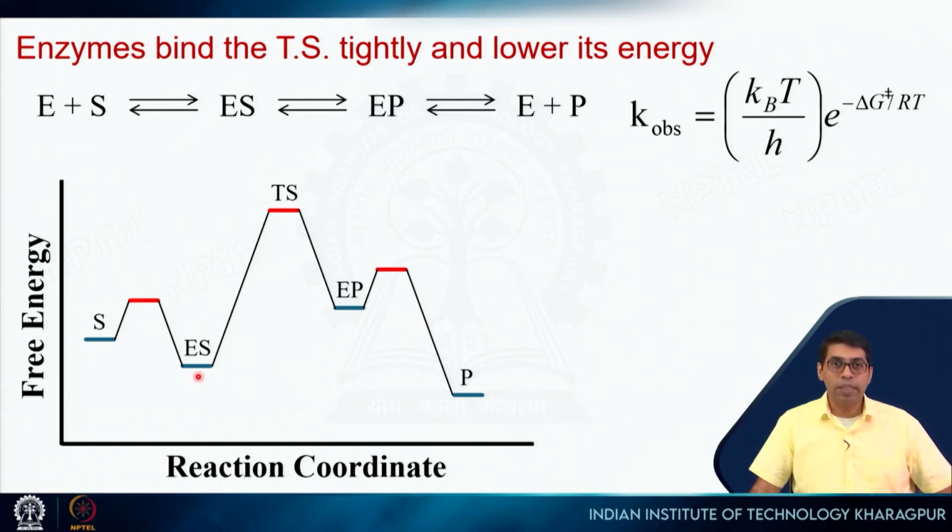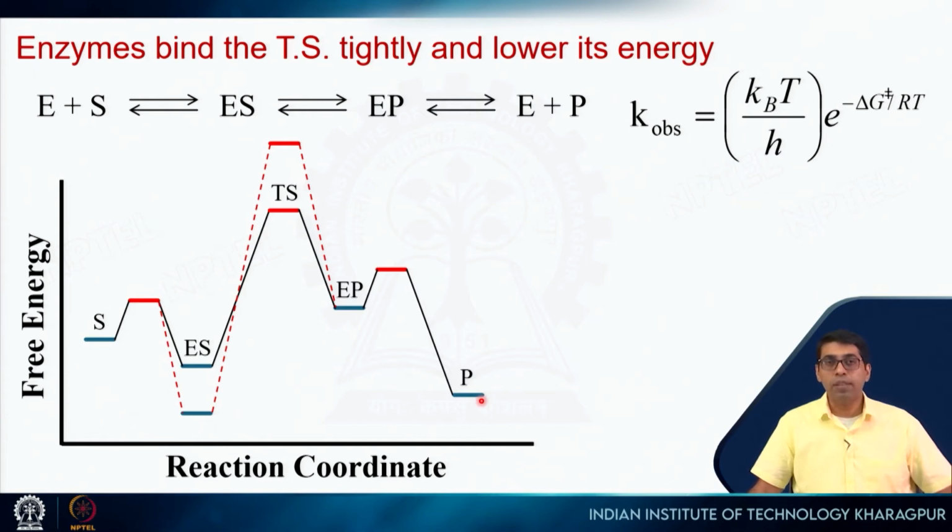Now, it turns out that this barrier between the substrate and the product, enzyme substrate and the enzyme product complexes, where the actual reaction happens, this will be the highest barrier and it will determine the slowest reaction step. So, this will be the rate determining step of our complete reaction, going from this to this. Now, let us say this is the original barrier, right, of the actual reaction when there is no enzyme. So, the substrate goes to this transition state and then it goes to this product, right.